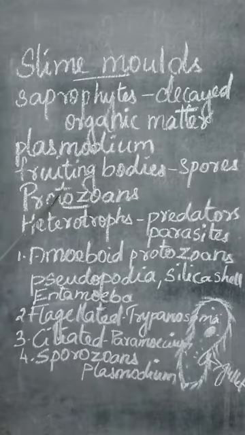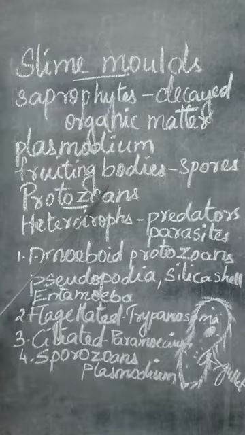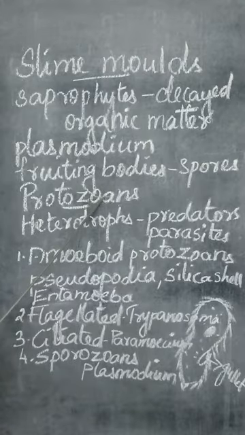This fruiting body will be developing during unfavorable conditions, when the conditions are not favorable for them to survive. What do you mean by unfavorable condition? That is when the temperature increases. Most of these organisms can grow especially in humid or moist conditions.